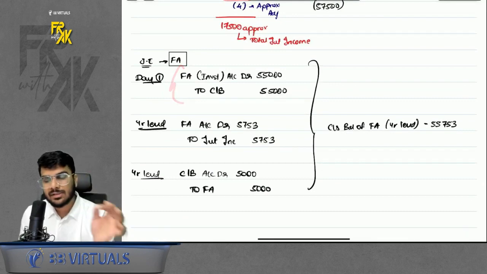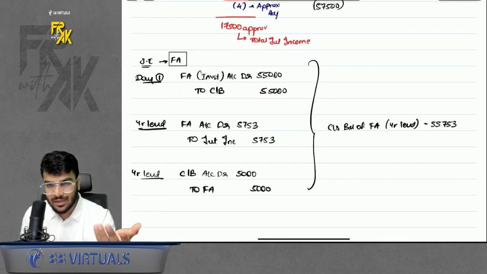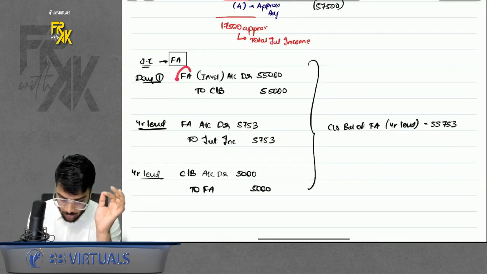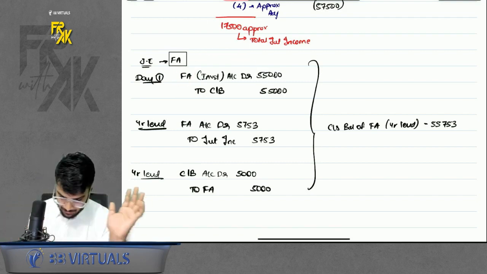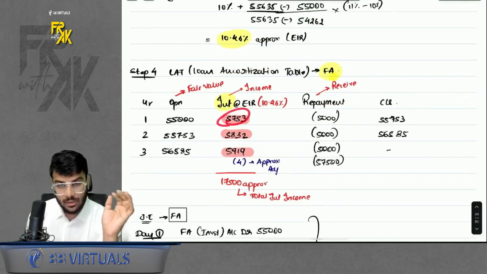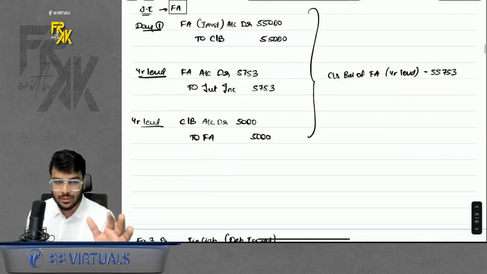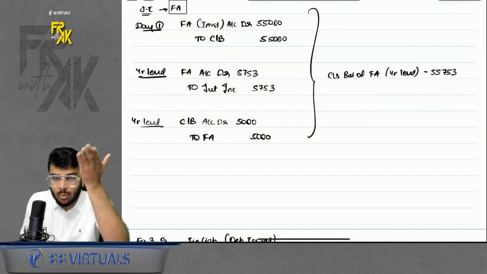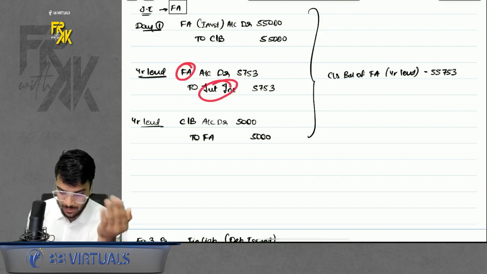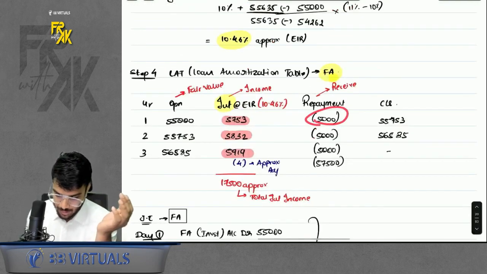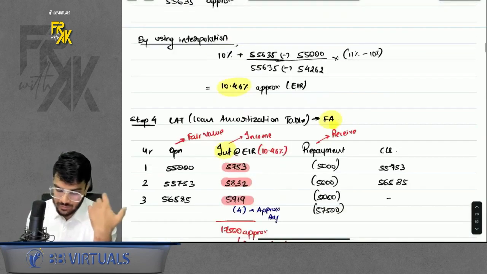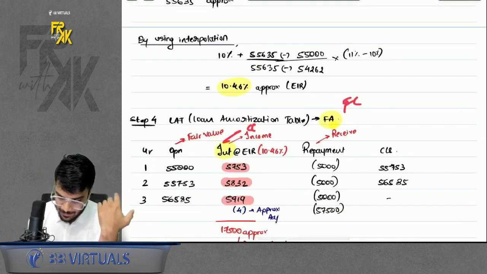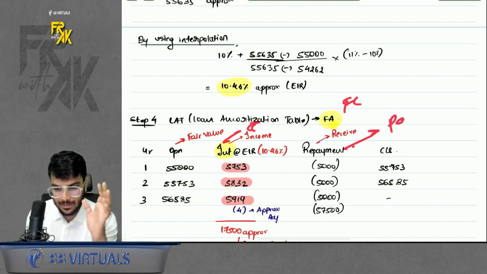Simple. Because it is a financial asset, you will record debit the financial asset to cash bank. Always record the financial asset or financial liability at fair value. Do remember that part. It is simple. Then you will book the interest. The entry of interest is simple. It is an income for you, so your financial asset will increase. First accrue the interest, so you will say financial asset to interest income, and then you will receive the repayment. So you will say cash bank to financial asset. You are receiving the repayment, right? If this was a financial liability, interest would have been an expense for you. Repayment you will pay. Simple.